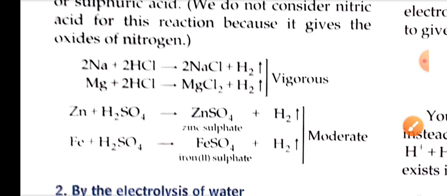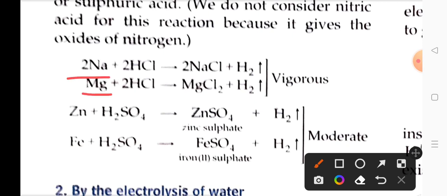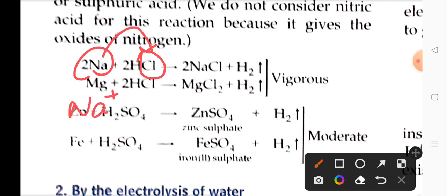So here you can notice the metals: sodium, magnesium, zinc, iron. All these are more reactive, and what is happening here is they are displacing hydrogen from its position, and as a result H2 gas is produced. The remaining part: the sodium metal has combined with the chloride ion. Sodium is a positive ion, and HCl contains two ions, H plus and Cl minus.